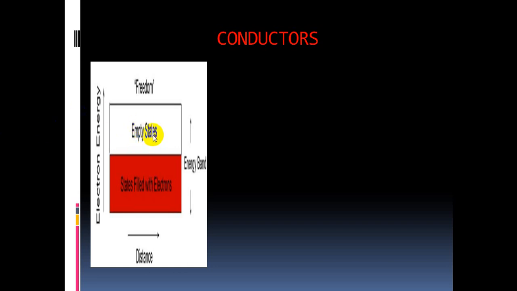Free electrons in the conduction band indicate that the material possesses high conductivity. So in conductors, a number of free electrons are possible because of overlapping of these two bands. That's why conductors possess high conductivity.